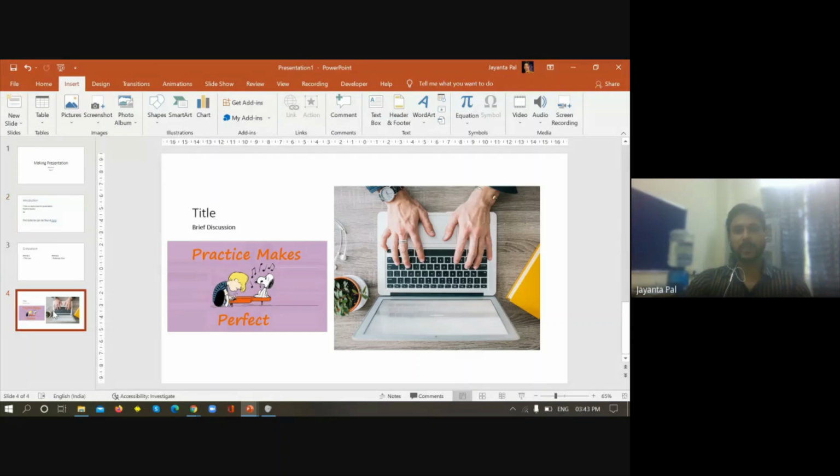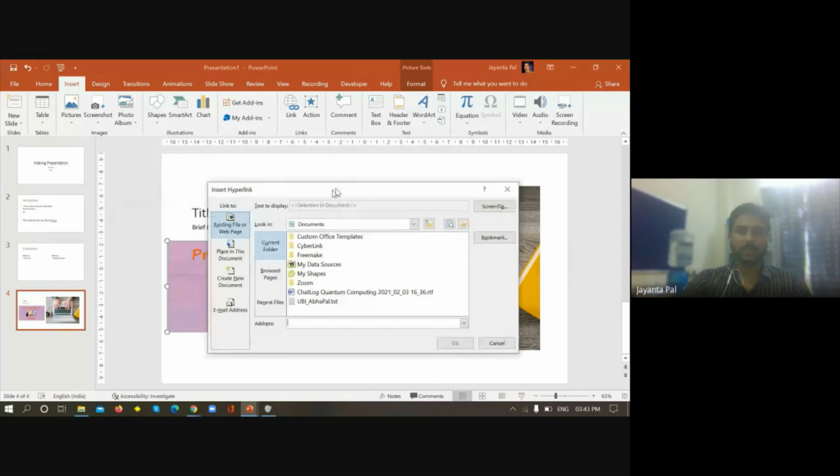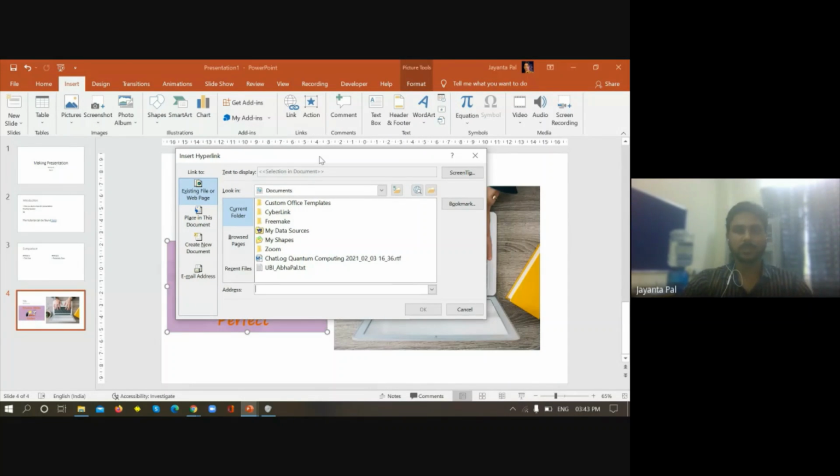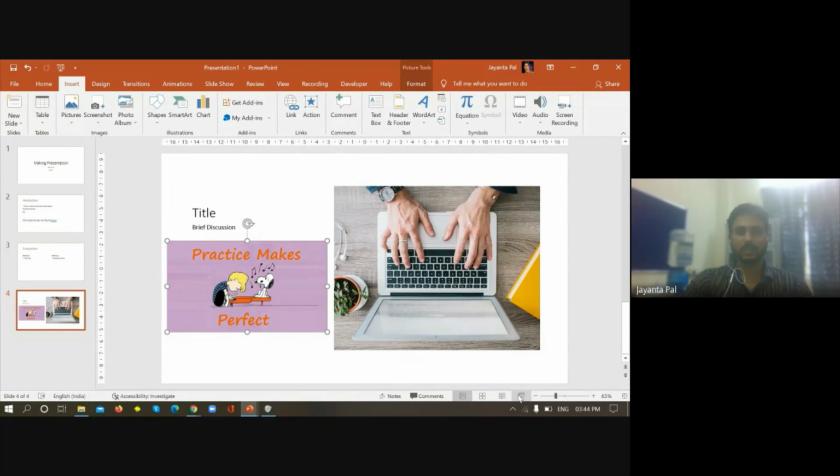The same way, a picture can also be linked with a document or a particular address as you wish, or you may want to email someone or open some website. In this case, let's say, for example, www.yahoo.co.in. I want to open this one. Now it has been linked.